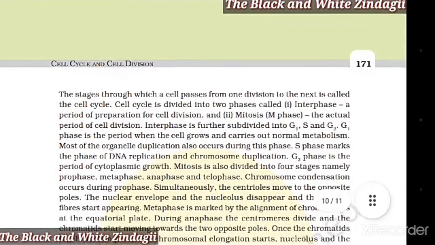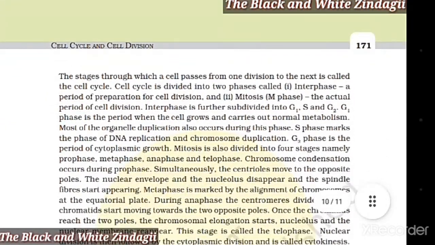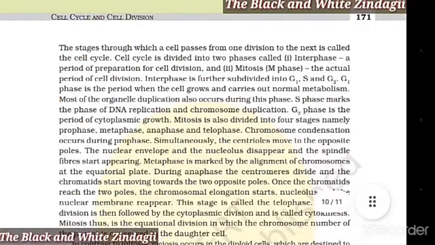The stages through which a cell passes from one division to the next is called the cell cycle. The cell cycle is divided into two phases called interphase, a period of preparation for cell division, and mitosis or M phase, the actual period of cell division. Interphase is further subdivided into G1, S, and G2 phase.